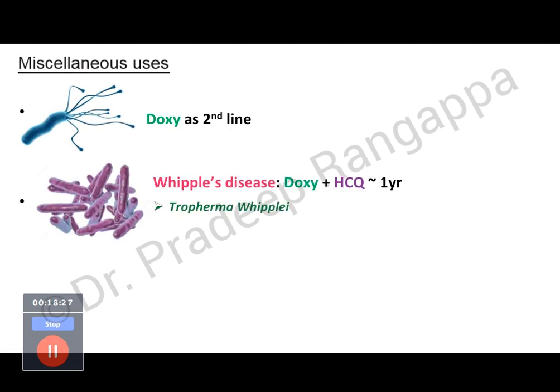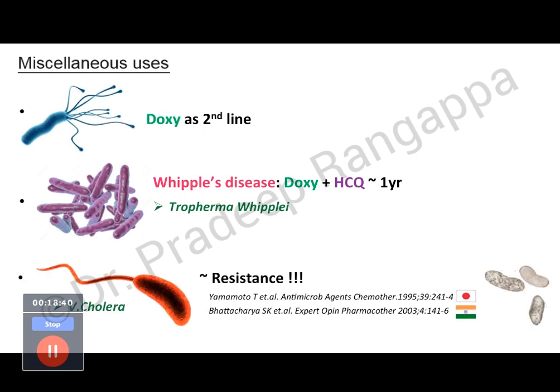So this is Whipple's disease caused by Tropheryma whipplei. So here you use doxycycline with hydroxychloroquine for 1 year, because this causes a GI disease. So you would use doxycycline with hydroxychloroquine for 1 year.